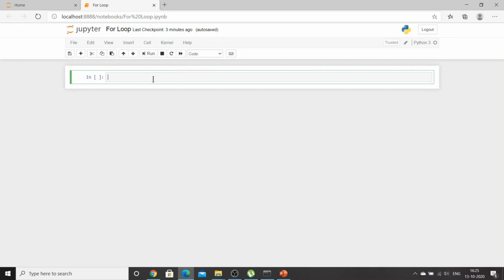So let's start with for. Whenever you are using a for loop, you have to declare a variable, i. i is basically a variable. Whenever we are using a for loop, we have to use in and say range.